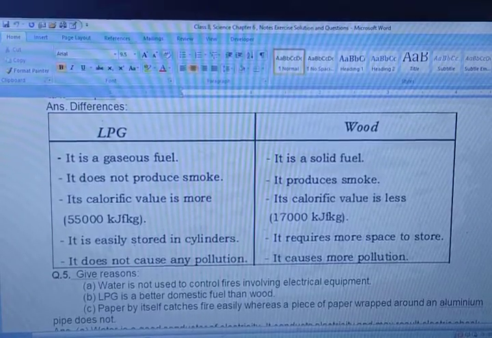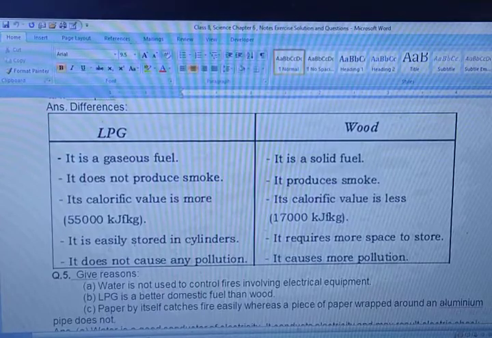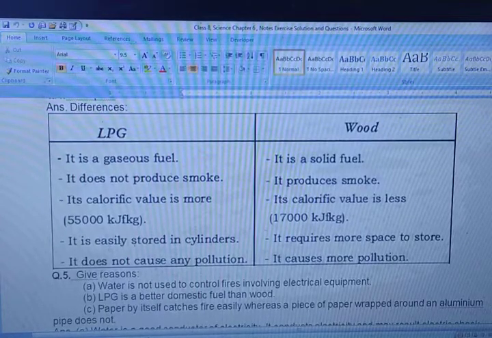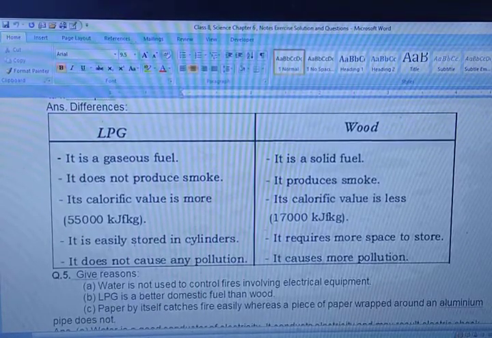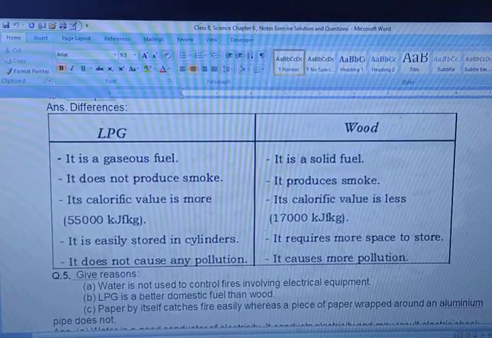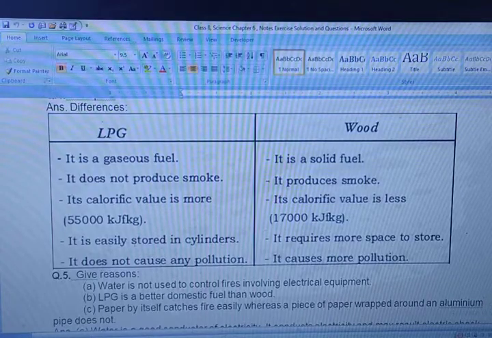LPG is easy to store in a cylinder. And where will you put the wood? It requires more space to store. LPG does not cause any pollution. But if we talk about the wood, it causes more pollution.